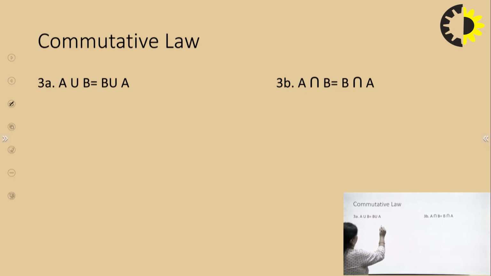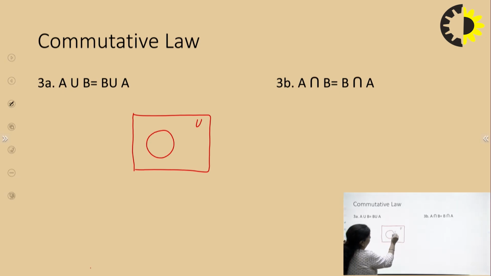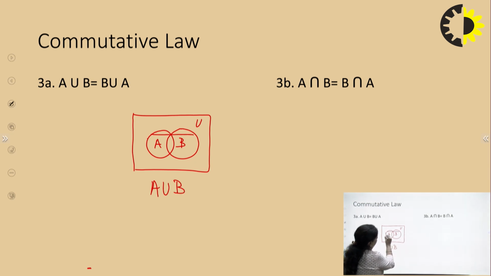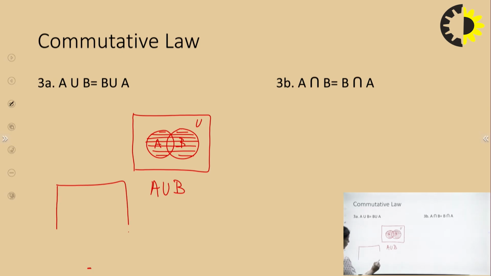Now, suppose this is my Venn diagram, and here I have these two sets, A and B. Now, let us see that using this Venn diagram, if I want to represent the area in A union B, what will it be? It will be the combination of these two sets. That is, this region will be there. This is my LHS, and same way if I try to check it for RHS, I can again draw the Venn diagram.